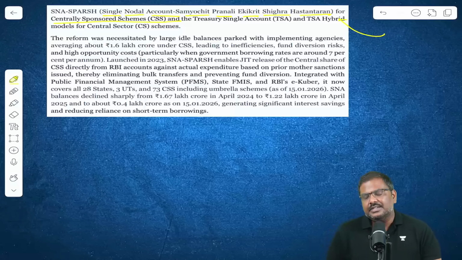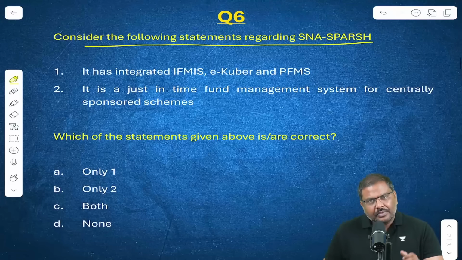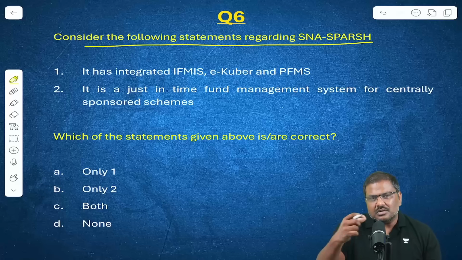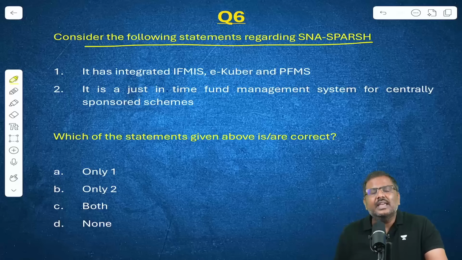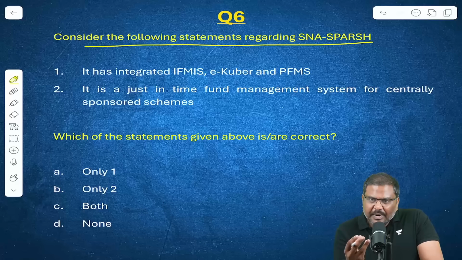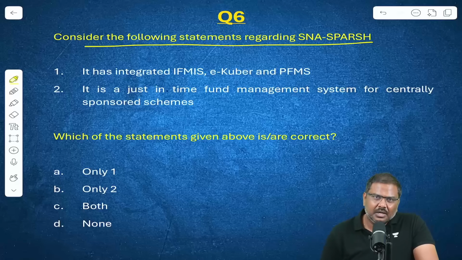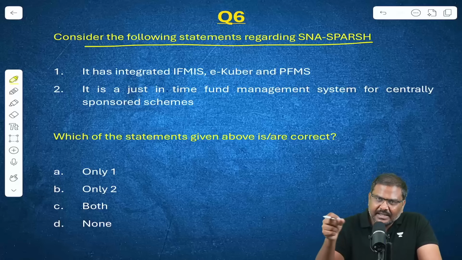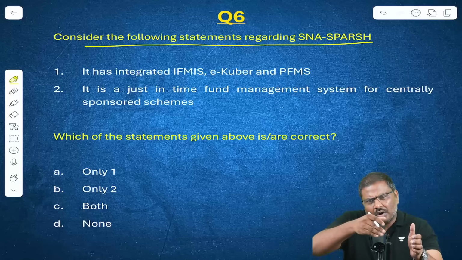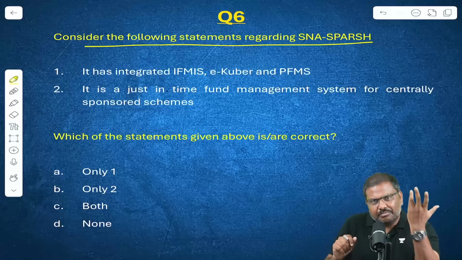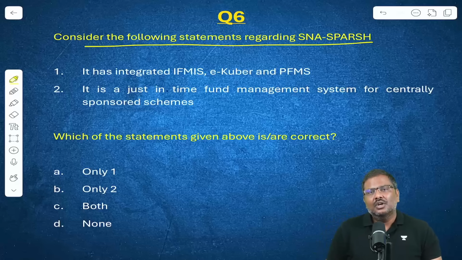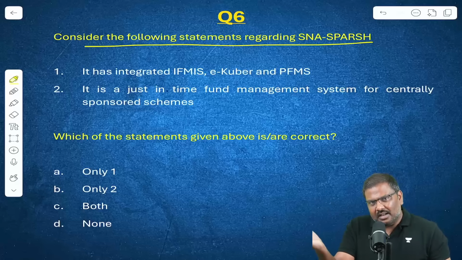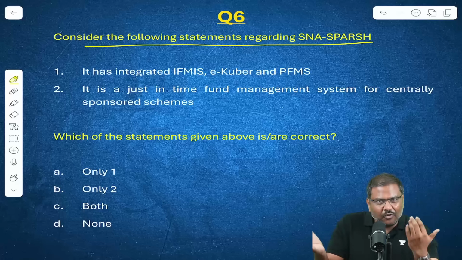The basic idea is this. The government of India earlier, after the announcement of the budget, would transfer the money to the state governments. Of course, for the implementation of, let's say, schemes. This money would be transferred into the account of the state government, and this money would simply sit idle. And on the other hand, central government, because it has already transferred the money, it doesn't have money for other projects, center would borrow money and pay interest. So on one side, money is sitting idle, and on the other side, center is forced to borrow.